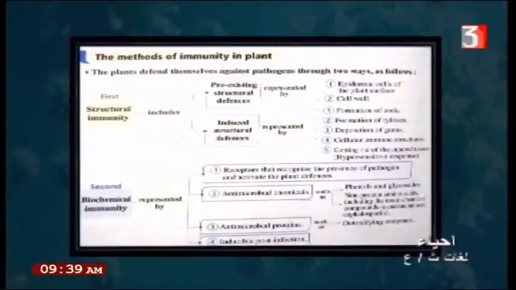What are pre-existing? Pre-existing defenses are found inside the structure of the human or the structure of the plant. Number 2, the induced structure defense means the body makes this defense to increase the immune system. Let us describe the pre-existing structure defense. The pre-existing, like what? Like the epidermal cells of the plant surface or the structure of the plant.